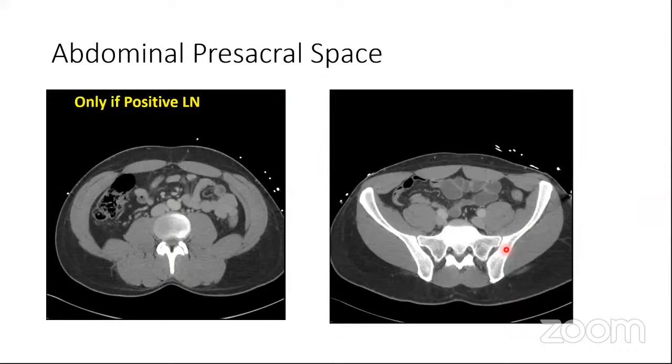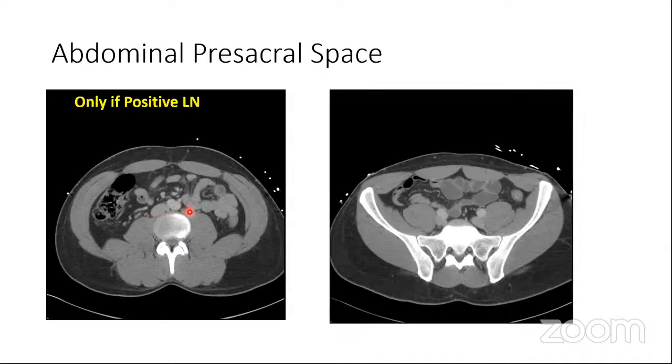Now coming to the abdominal presacral space, the abdominal presacral space is not to be included routinely. It is to be included only if you have a positive lymph node in the abdominal region. So here, cranially, it is going to start at the bifurcation of the aorta into the iliacs, and caudally, it is going to go up till your pelvic presacral space at the level of the sacral promontory. Anteriorly, the guidelines say that you have to take a 1 centimeter margin anterior to this lumbar vertebra.